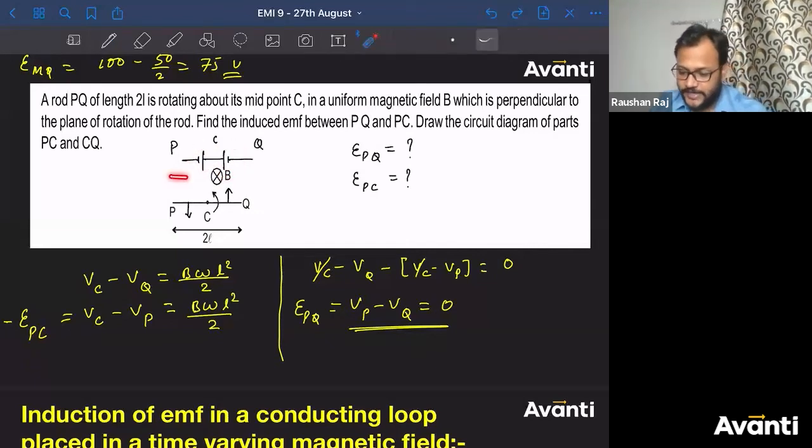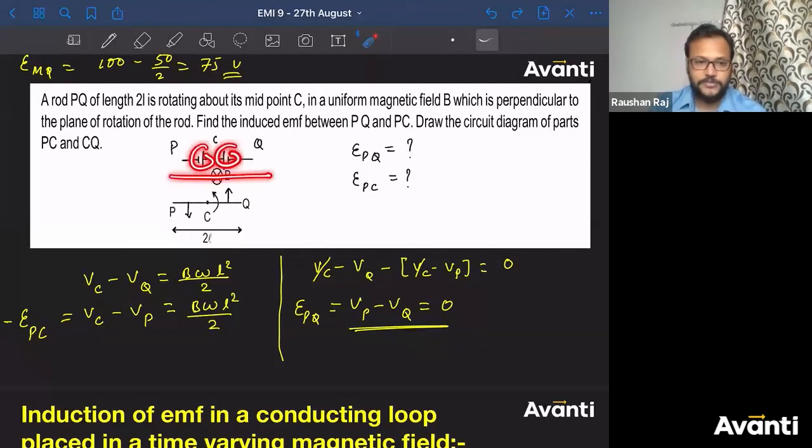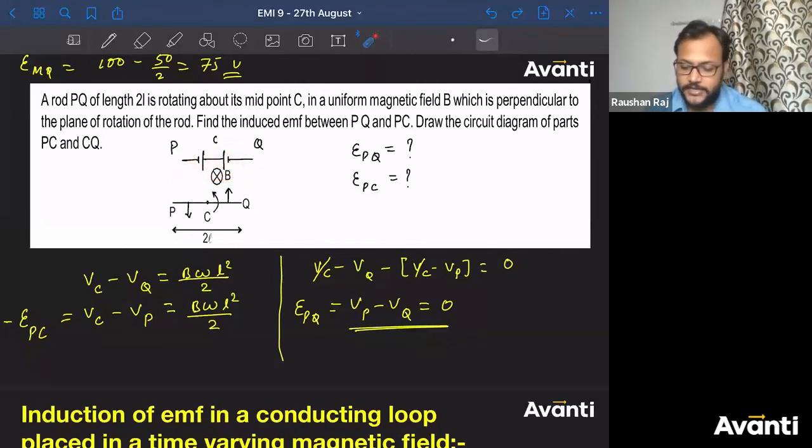Now, what is the net EMF across PQ? If you add these two, they're what? They have been added in opposite polarity. So E minus E will be 0. That is what we are getting here also.